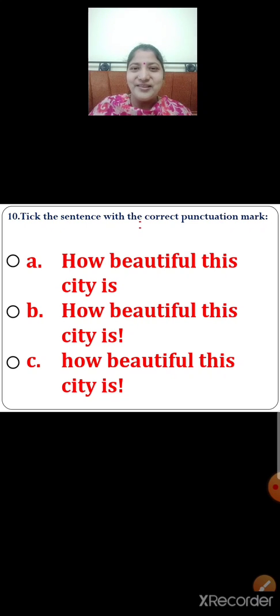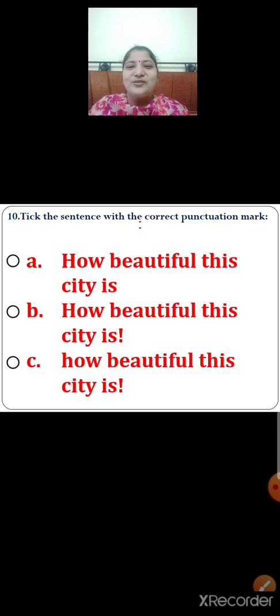It is ended with an exclamation mark. So children, now select the correct option. Yes, you are right. Option B is the correct sentence with the correct punctuation mark. Because it has started with a capital letter, also it is ended with an exclamation mark. So option B is the correct option.